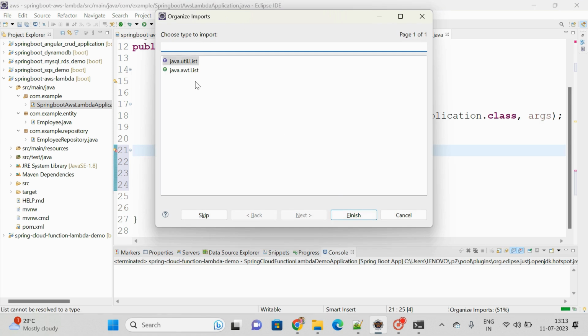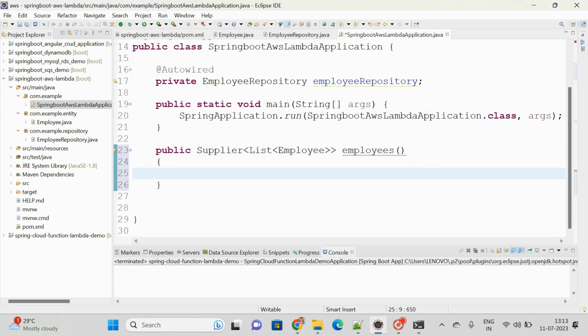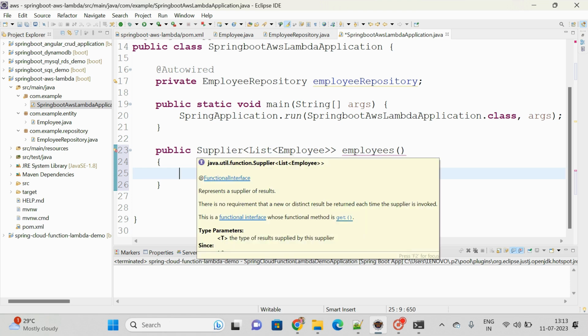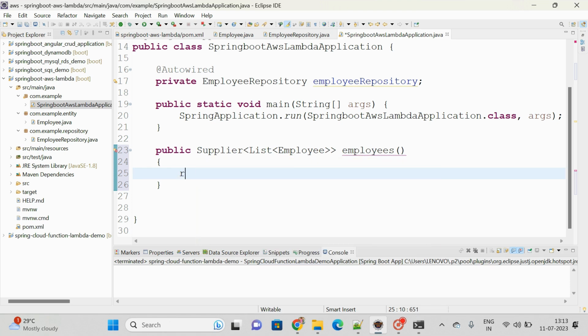Control Shift O is for importing java.util.List. Since the return type is Supplier of List of Employee, and Supplier is a functional interface, inside it we will see what kind of method is there. That method we can replace with a lambda expression. I think a get method is there. Get is the only abstract method available inside the Supplier, a single abstract method. If it is not coming, not a problem. We got stuck there. Just wait.